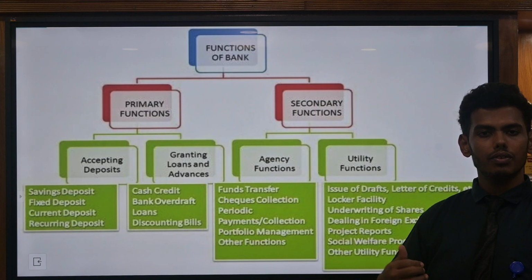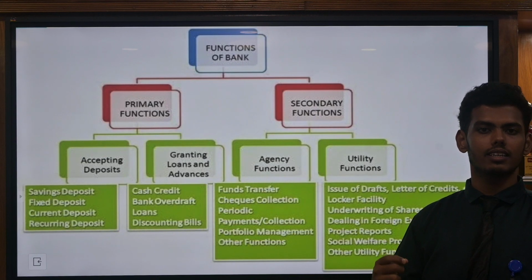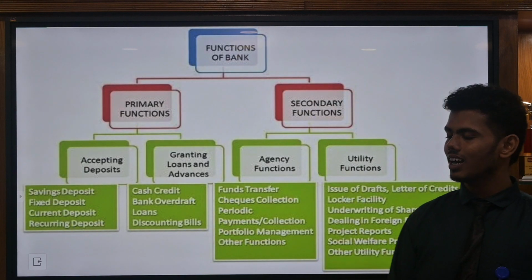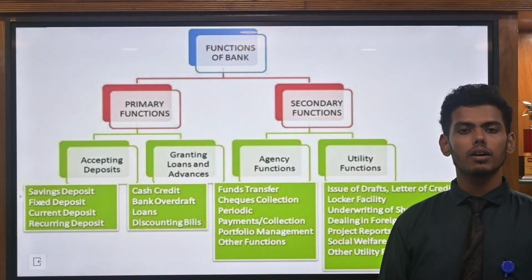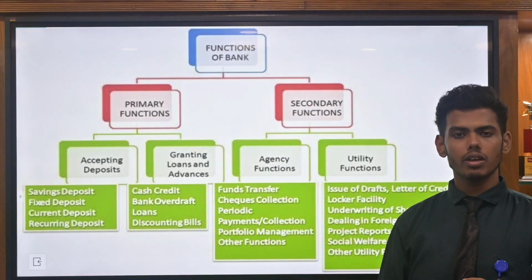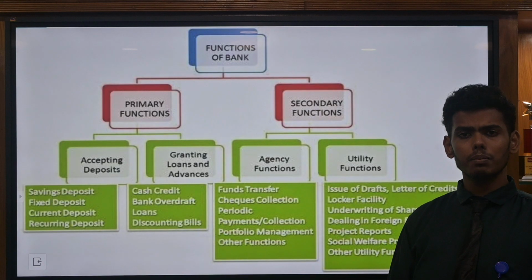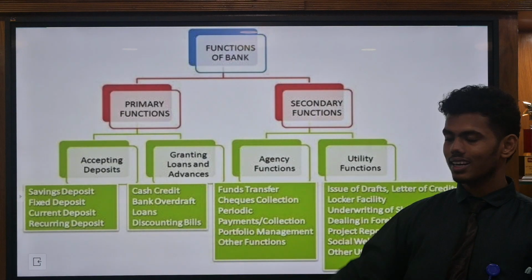On the time, the fixed deposit generates interest at the interest rate for the customers. And then the current account. Current deposit means the person who is having a current account. Who is having a current account? The person who is doing a business. That person will have a current deposit.